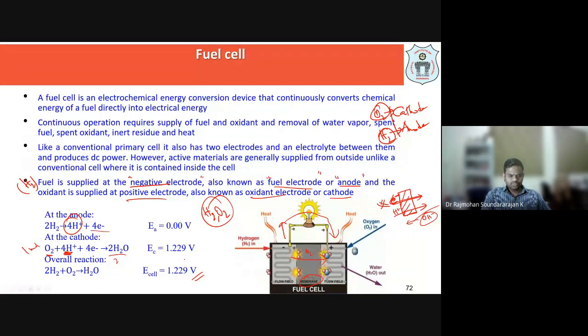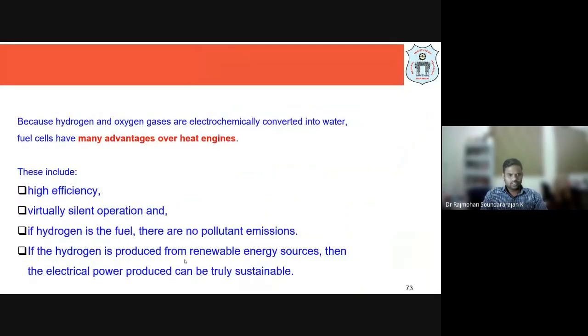Okay, thermodynamics of this reaction we are going to discuss in detail when we discuss the derivation for the efficiency of a fuel cell. That will be discussed later. So right now we are at this point.